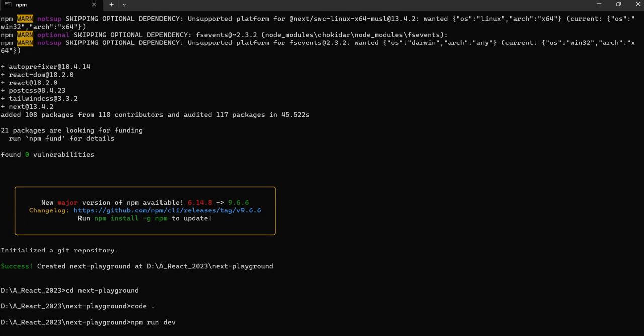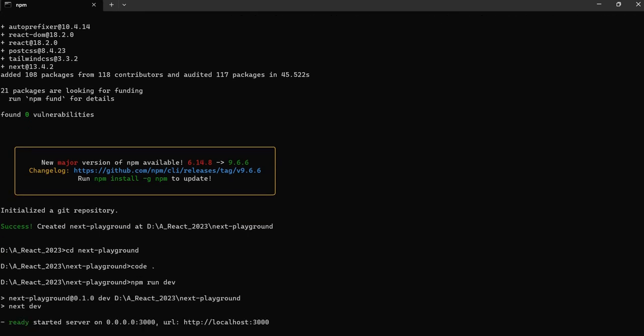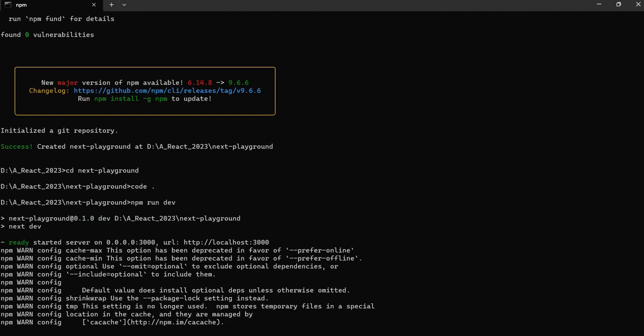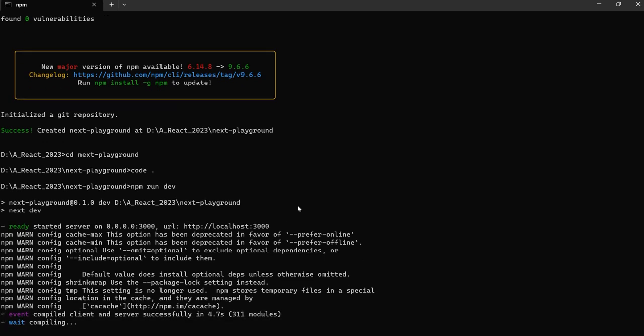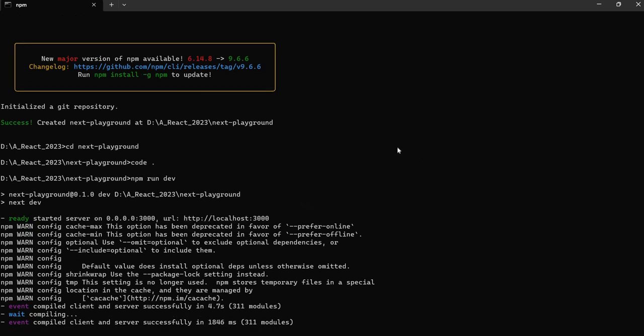Npm run dev, just hit enter. It is going to open our application at port number 3000. In React, whenever you do create React app and npm start, it automatically opens in the browser. But Next.js does not open automatically. Just use that URL, I'm doing control and click. It's going to open our Next.js 13 application in a browser.